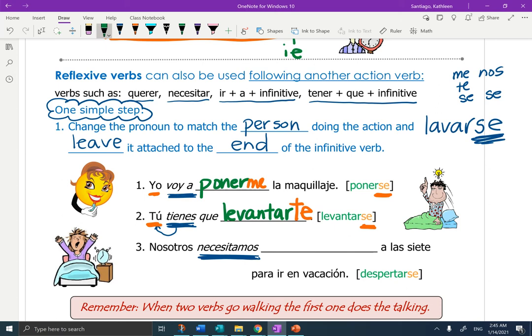We're going to take that full verb despertar and write it. Now, what's the pronoun to match nosotros? Go up and look. It would be nos. So we're going to change the se to nos and leave it attached. Nosotros necesitamos despertarnos a las 7 para ir en vacación.